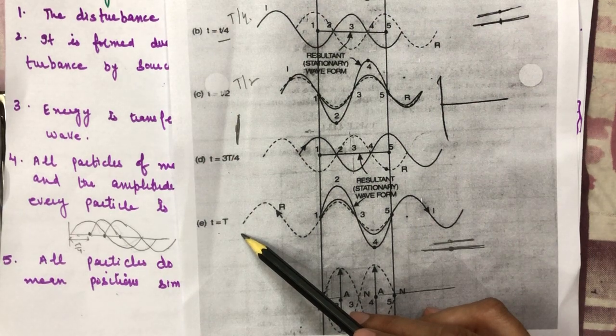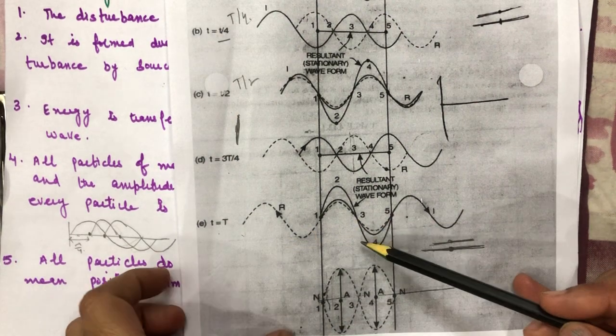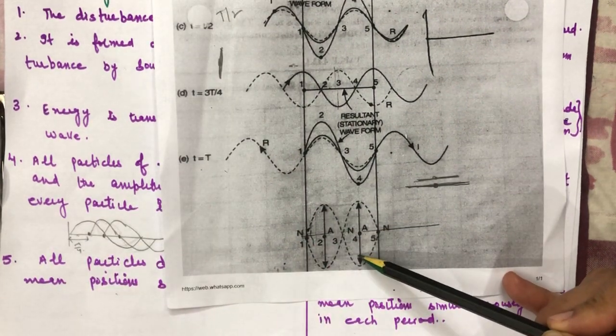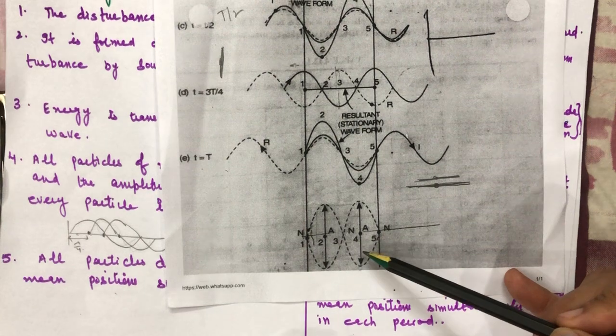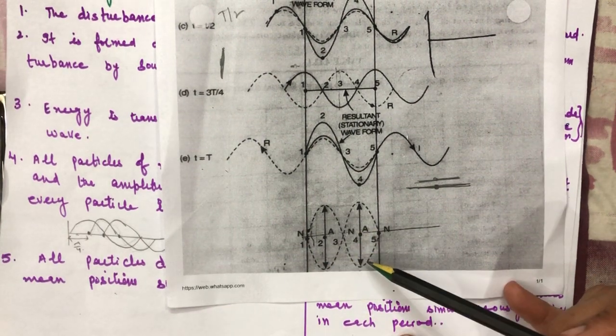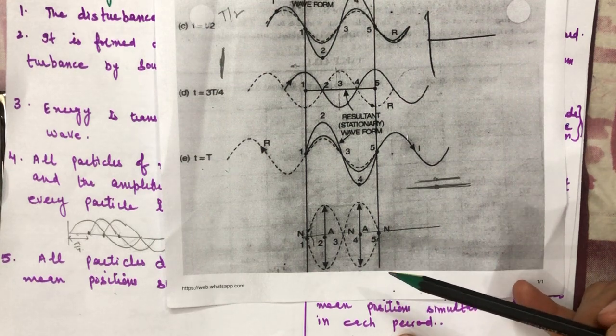So in this last figure you can see that the complete stationary wave is formed, with one complete incident and one complete reflected wave. So the displacement of all the particles is again 0 here.